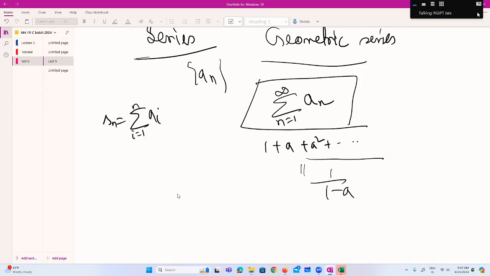And is there any condition? Yes, sir, mod a less than 1. So if it is positive, otherwise it is mod a less than 1. So this you have studied already, right? First you have calculated the sum of this term, plus a to the power n.